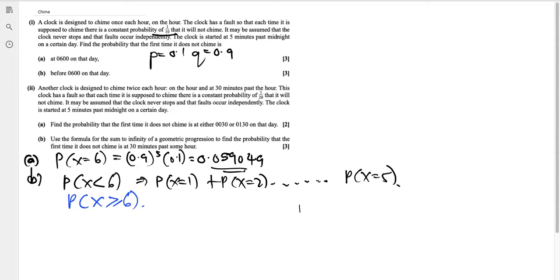You can find these individually, or what you could do is find what if it doesn't chime for the first time at 6 and after.